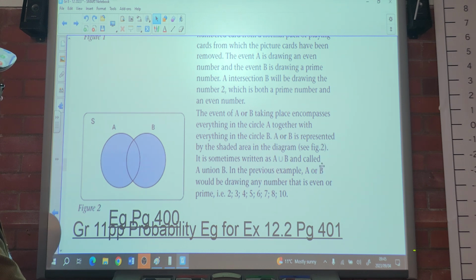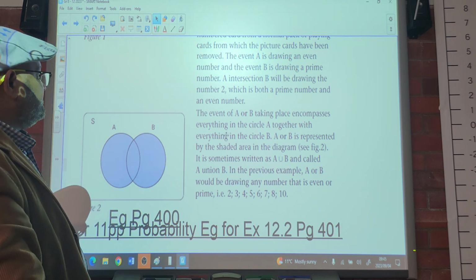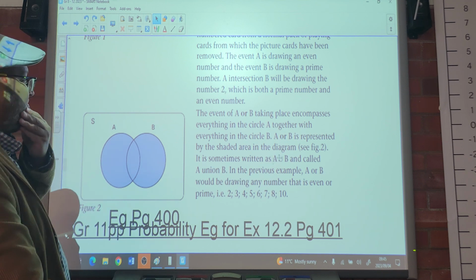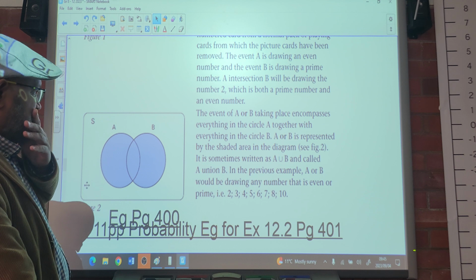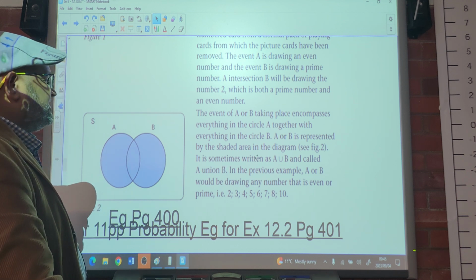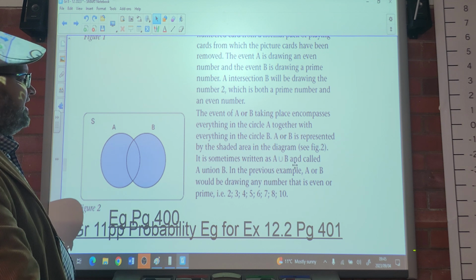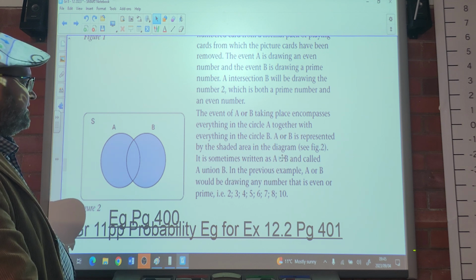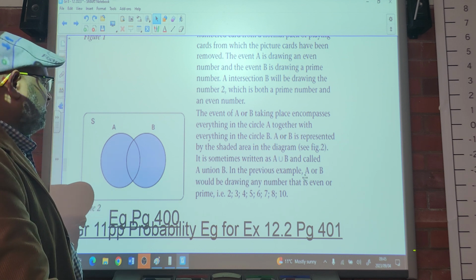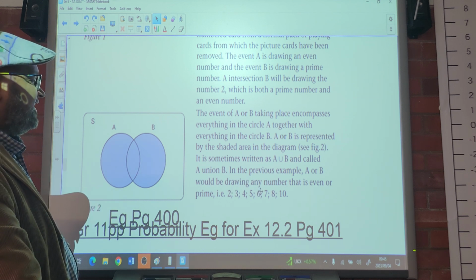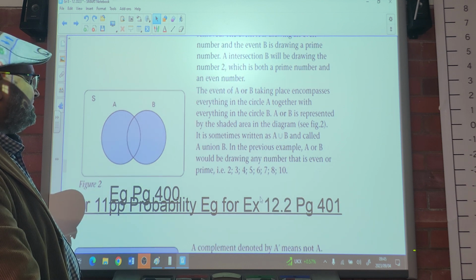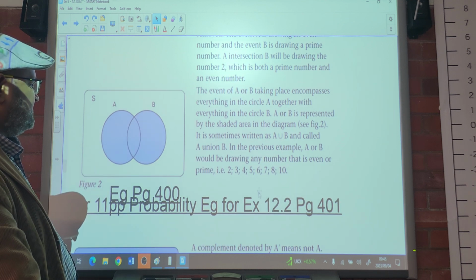Okay. So we will be reading now. Everything in circle B. A or B is represented by the shaded area in the diagram. See figure 2. It is sometimes written as A union B and called A union B. In the previous example, A or B would be drawing any number that is even or a prime number.